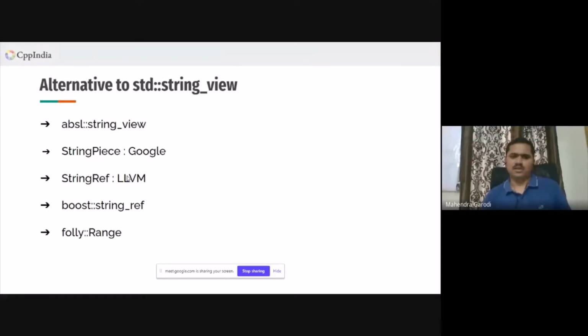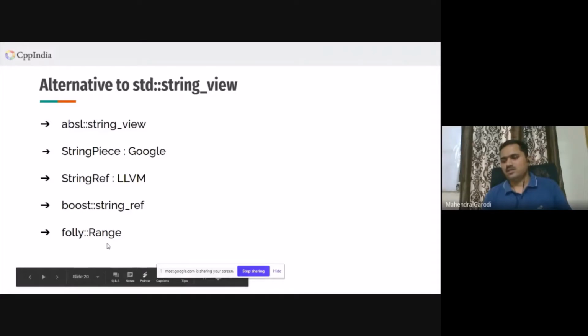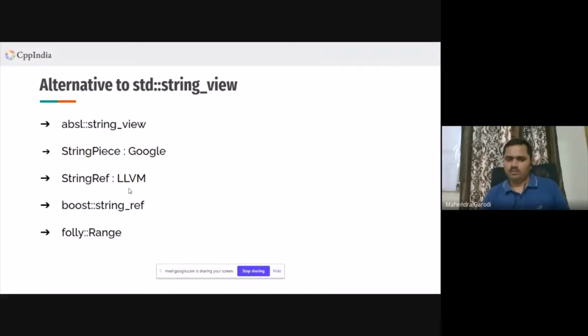For example, if you don't have C++17 at your disposal, you can use any one of these libraries, basically ABSL. You can use string piece from Google. There is StringRef from LLVM. There is string_ref from Boost. From Facebook, you have something like Range. So these are some alternatives to string view. And most of them now follow the interface of what we have right now in string view. Earlier StringRef had a different kind of interface, but they have also now adapted to the standard string view.